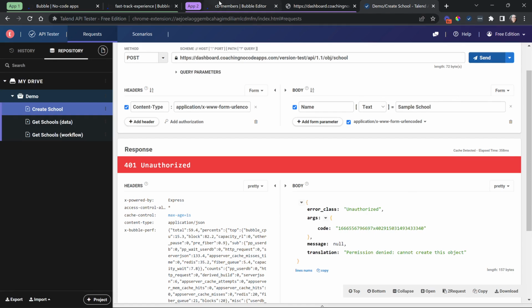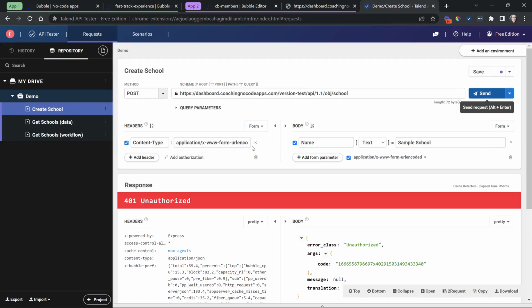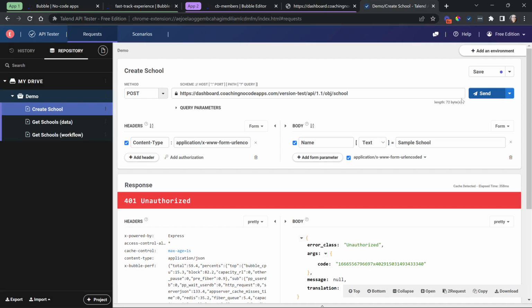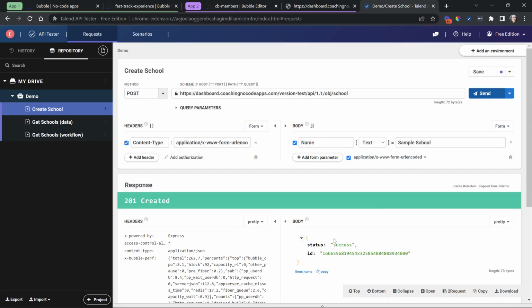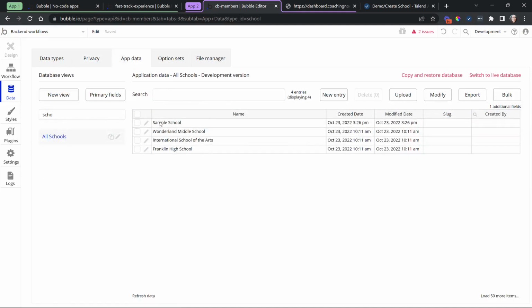Cannot create this object. Now, if I go back to the privacy rules and click on create, okay, so I enable that. Again, I'm not bypassing privacy rules because I don't have an API key sent in here. I am falling under the everyone else, but I'm allowing the create access. And now if I send this here, we get a successful response. Bubble's going to give me the unique ID of the new record. So I'm going to go back to app data, and you can see there is my sample school.